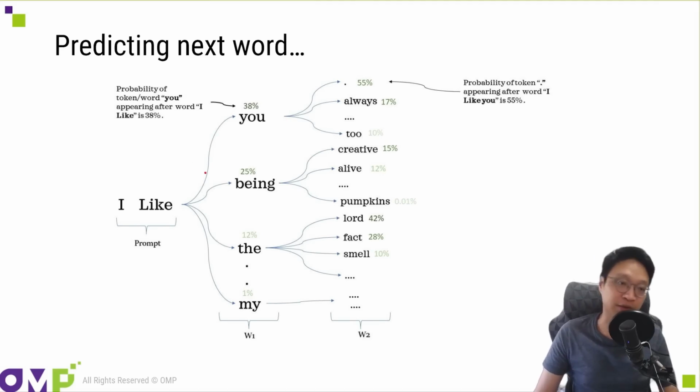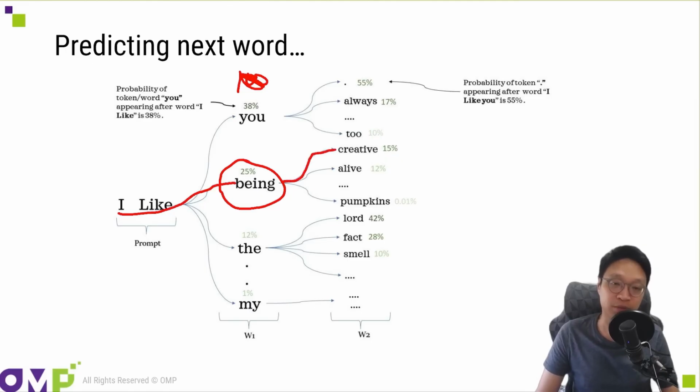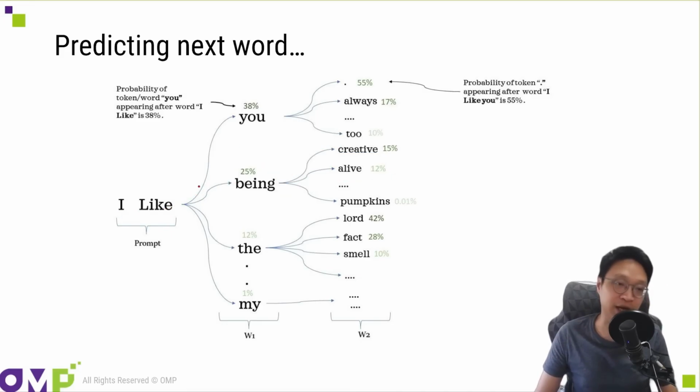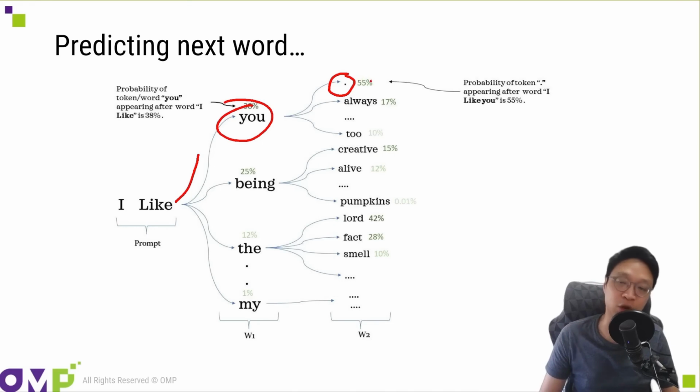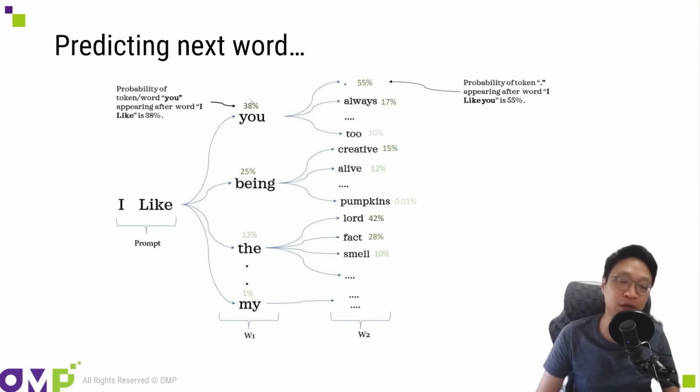For example, if it chooses a word based on probability, that doesn't mean it's 100% certain, right? There's still a 25% chance it might pick "being," for instance. So if it goes down the "being" path, then the next word will follow from there. For example, "creative" might have a 15% chance, like in "I like being creative," and another 12% chance for "I like being alive." If it goes with the earlier path of "I like you," then there's a 55% chance that a full stop will appear. A full stop is also considered a token.